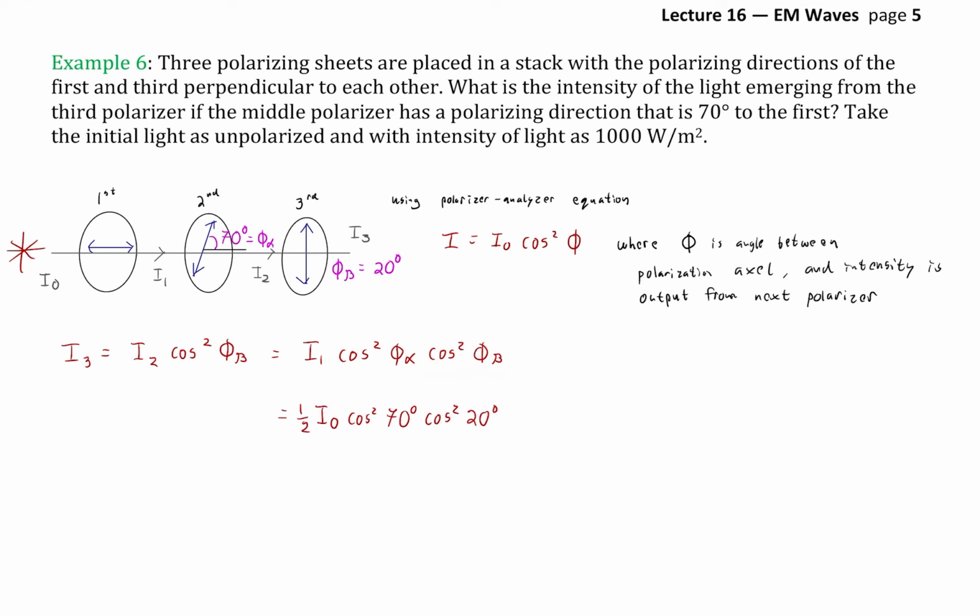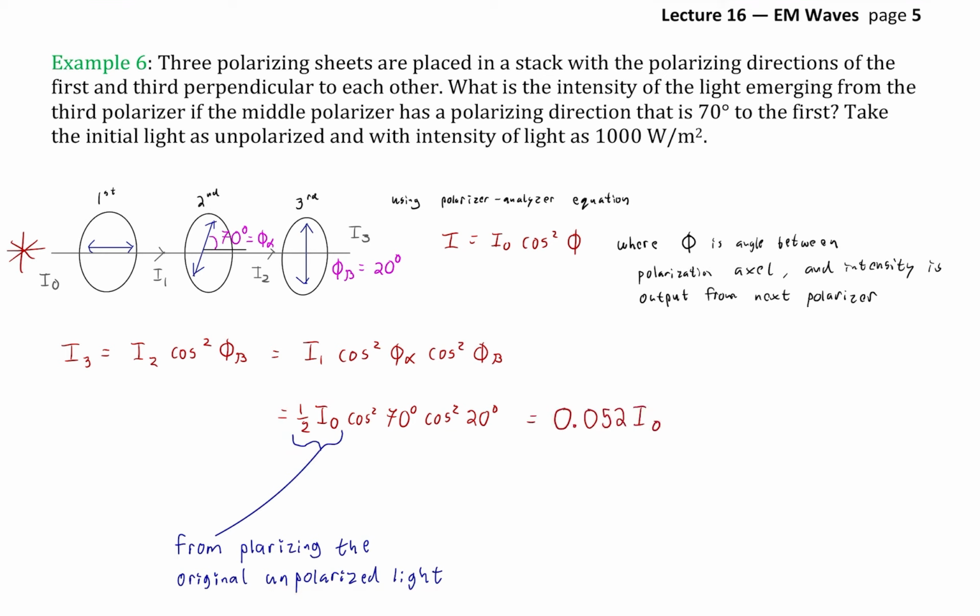Okay, all right, and then I replace I1 with 1/2 I naught because I don't know I1, but I know that I naught is 1,000 watts per square meter, and I know it's 1/2 because anytime you go from unpolarized light to polarized, you lose half the intensity up front. That's a rule of polarizers. From polarizing the original unpolarized light, that's where the 1/2 comes from. No cosine necessary there, you just cut it in half. Okay, so we're good to go now.